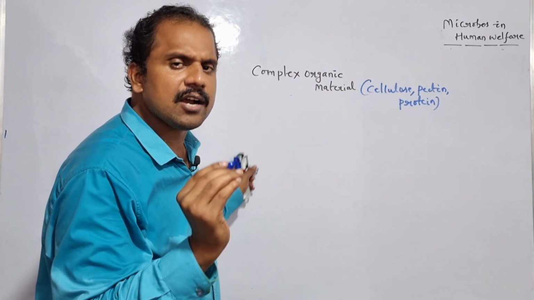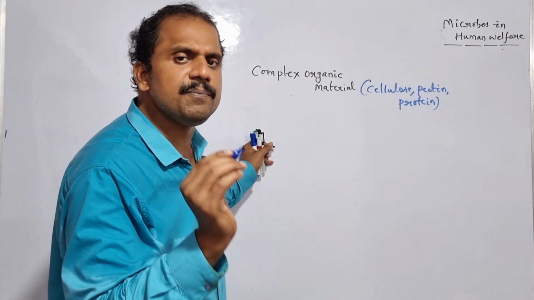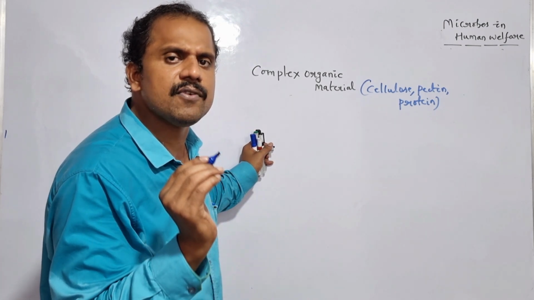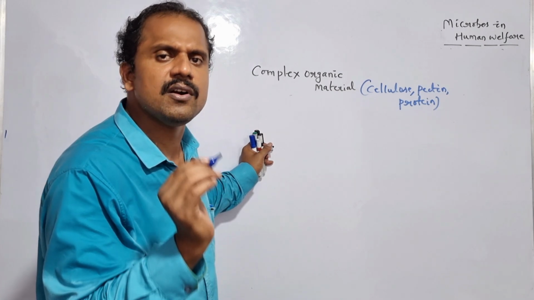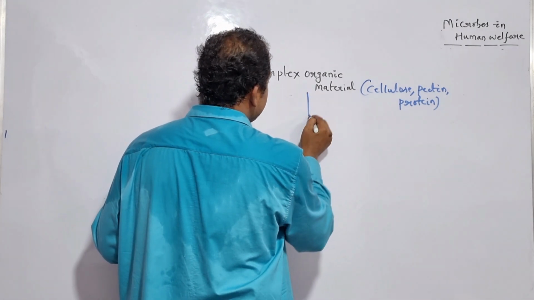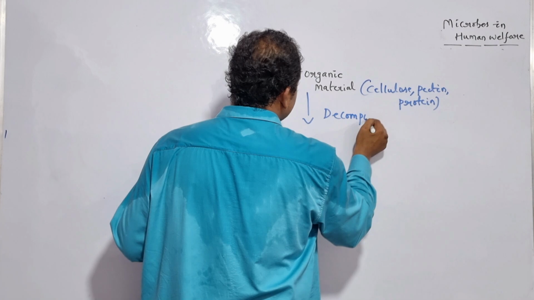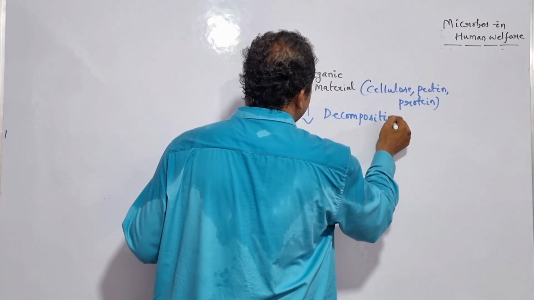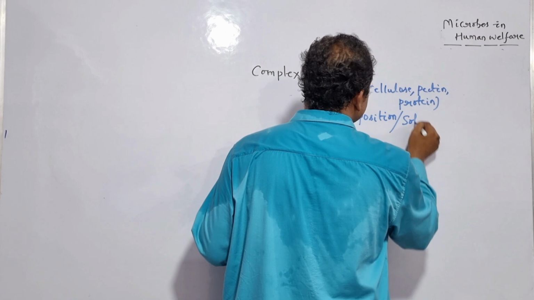Initially the complex organic material successfully turns into simpler material by taking the advantage of a specific mechanism or process, which is nothing but what? Decomposition, or in other terms, here we can consider it as solubilization.